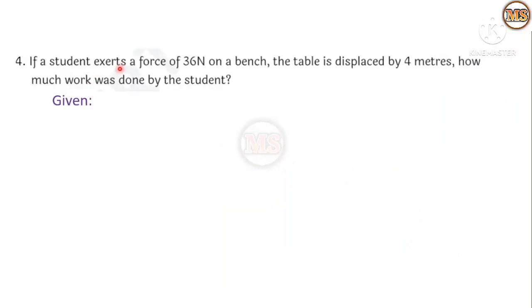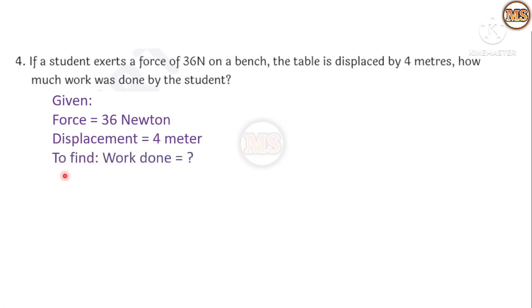Fourth question: if a student exerts a force of 36 Newton on a bench, the bench is displaced by 4 meters. How much work was done by the student? To solve this example, initially we write the given data. What is given? Force exerted by the student on the bench is 36 Newton, and the second one, displacement, is 4 meter. Exerted force 36 Newton and displacement 4 meter.